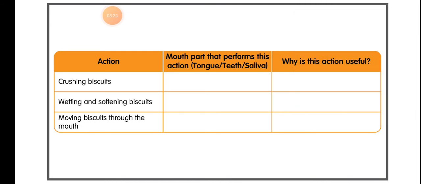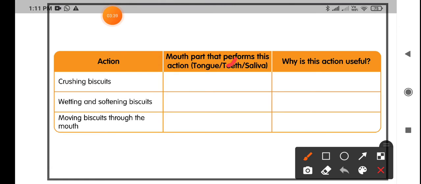Crushing the biscuits: which mouth part performs this action? That's nothing but your teeth, which help in crushing the biscuits. Why is this action useful? When you crush the food, it changes into small pieces. To make small pieces, the crushing process or the teeth help you.